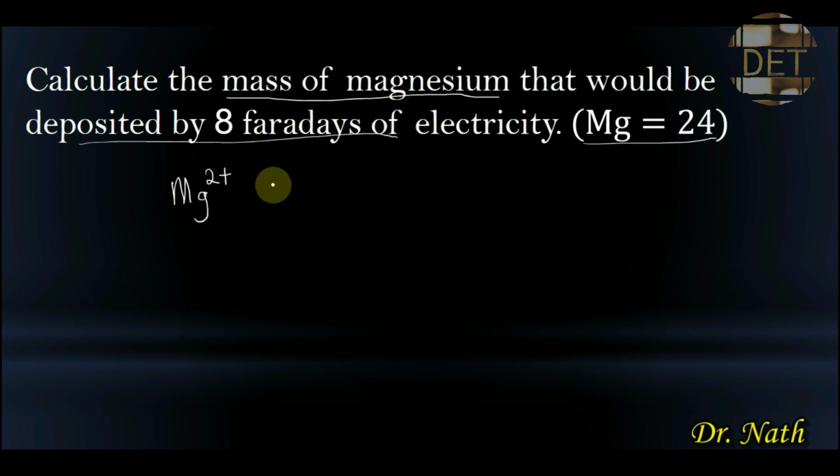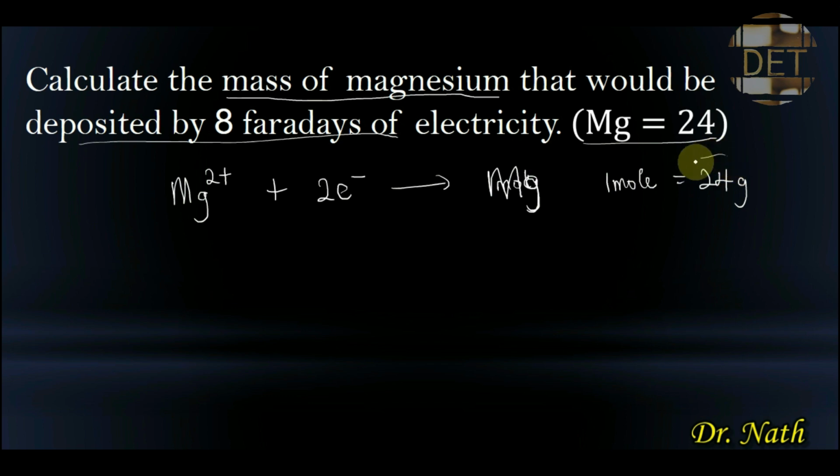As a divalent element, it will require 2 electrons of electricity to liberate 1 mole of magnesium. You know that 1 mole of magnesium is equal to 24 grams of magnesium. This is the relative atomic mass of magnesium. So 1 mole of magnesium is equal to 24 grams. This is very important. It's from the fundamentals of chemistry. You must have known this before now.